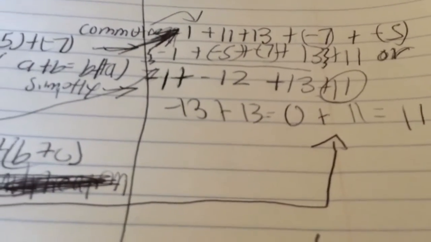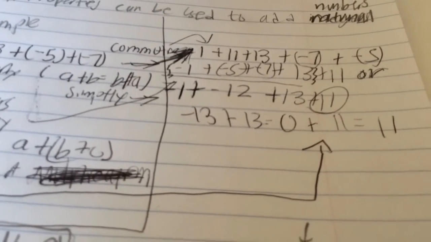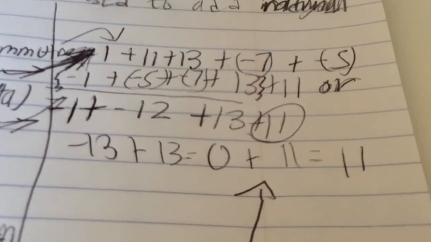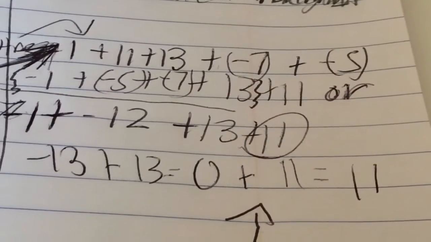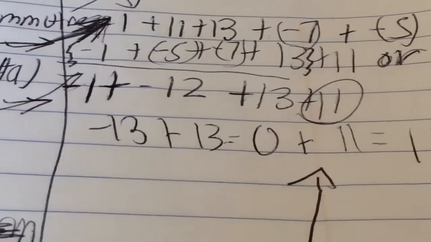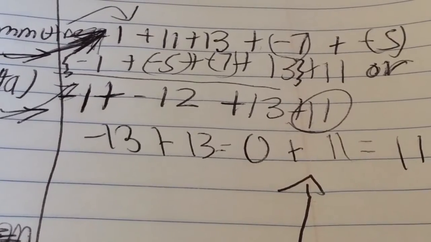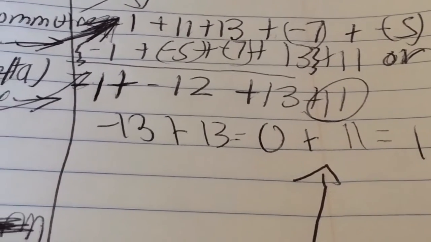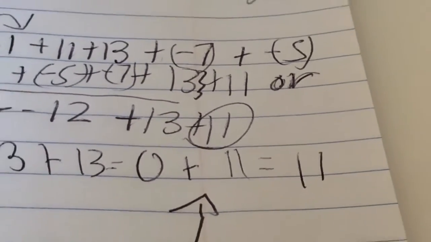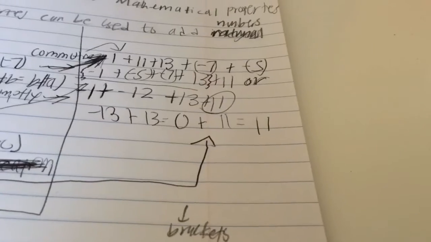So -1 plus -12 equals -13, and you can see 13 and 11. So -13 plus 13, you can see how I got the 13, equals 0 plus 11. So you do not add or subtract 11, you just leave it there, and then it equals 11, the answer.